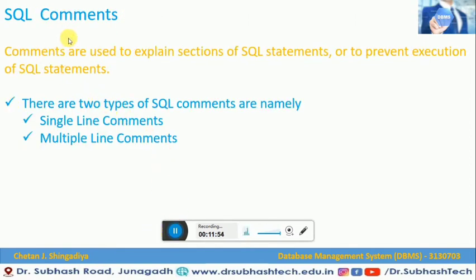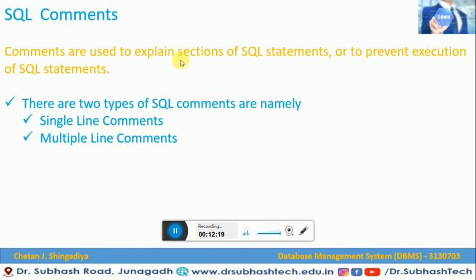Now one more important thing that we would like to explain here is SQL comments. You already know there are many types of comments in C language also. We already saw that there are single line comments and multi-line comments. Here also there are two types of SQL comments: single line comments and multiple line comments. So what is the use of it in terms of SQL statements?